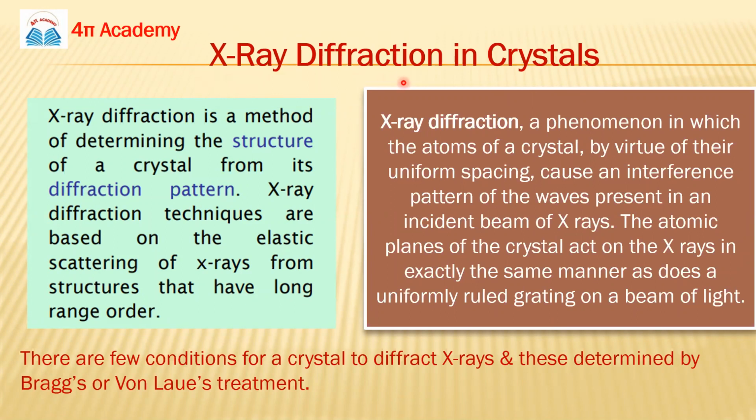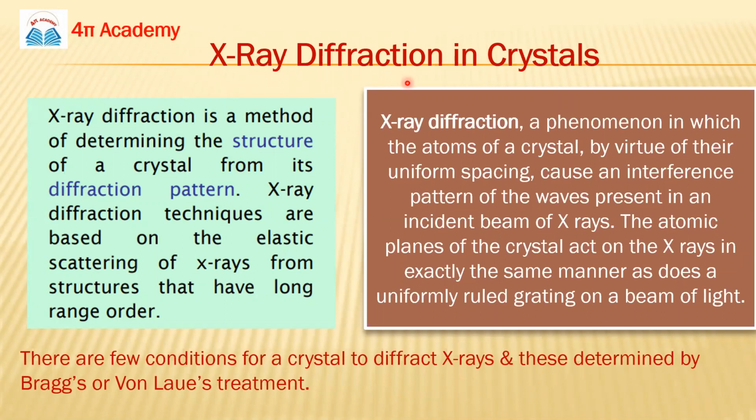The uniform spacing between the atomic planes inside the crystal behaves as a grating in X-ray diffraction. You know about the grating or small aperture in diffraction. So the little spacing between the atomic planes is responsible for producing X-ray diffraction.